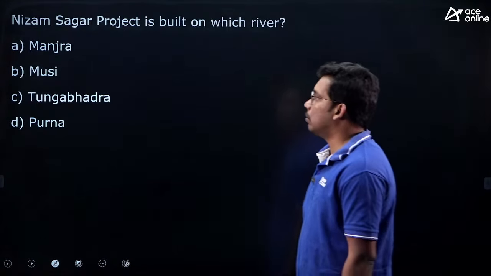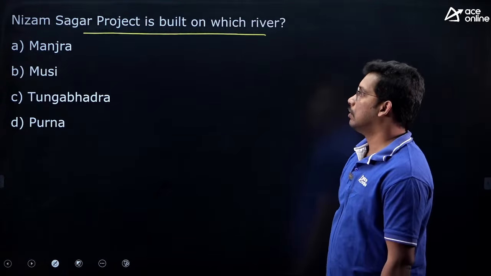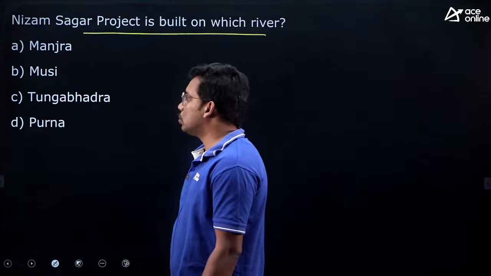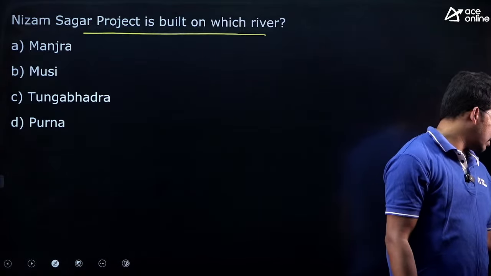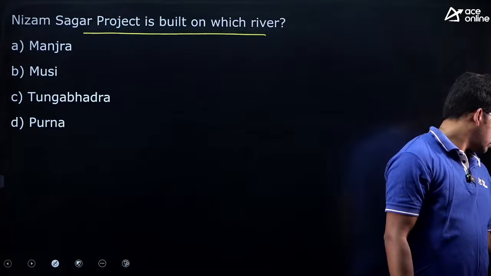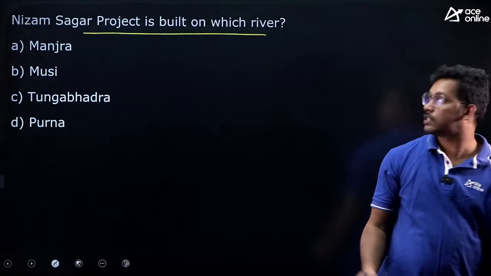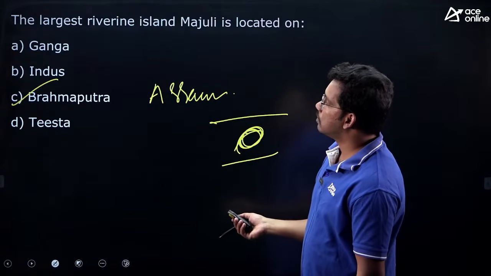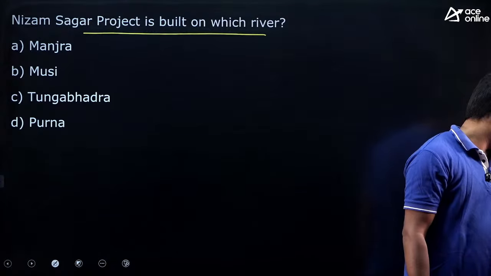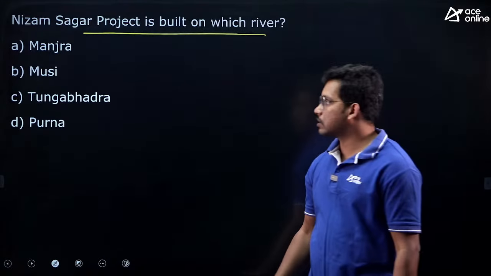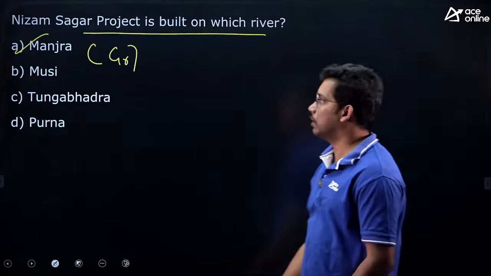Last few more questions we have. Nizam Sagar project is built on which river? Manjira, Musi, Tungabhadra, Purna. So Nizam Sagar project is built on which river? For the previous question, yes, most of the candidates have answered. C, Brahmaputra, good. Nizam Sagar project. So people from Telangana should answer this question easily. That is located on the Manjira river. It is a tributary of Godavari. Okay, a tributary of the Godavari river.